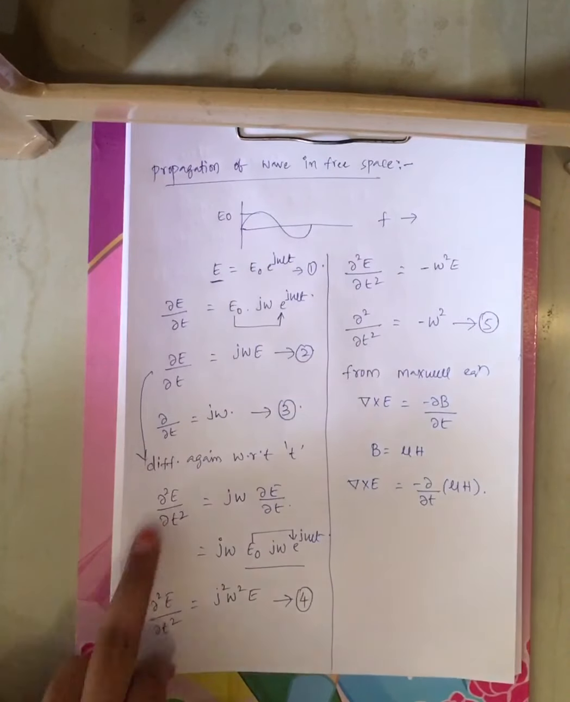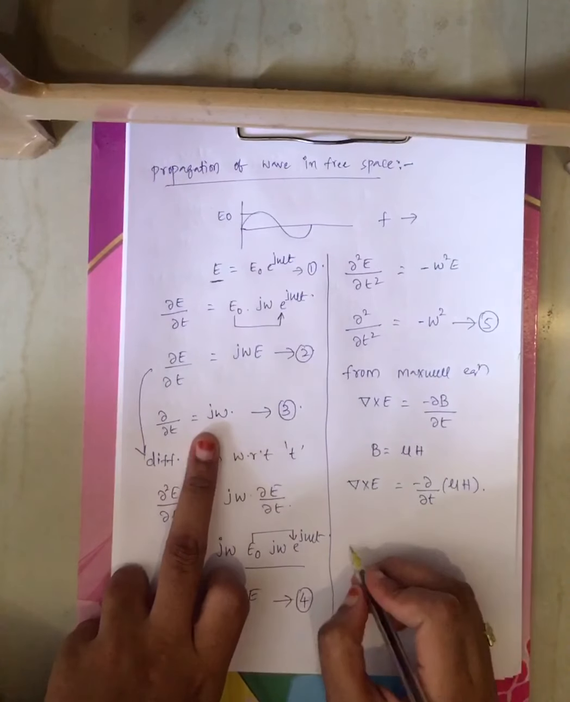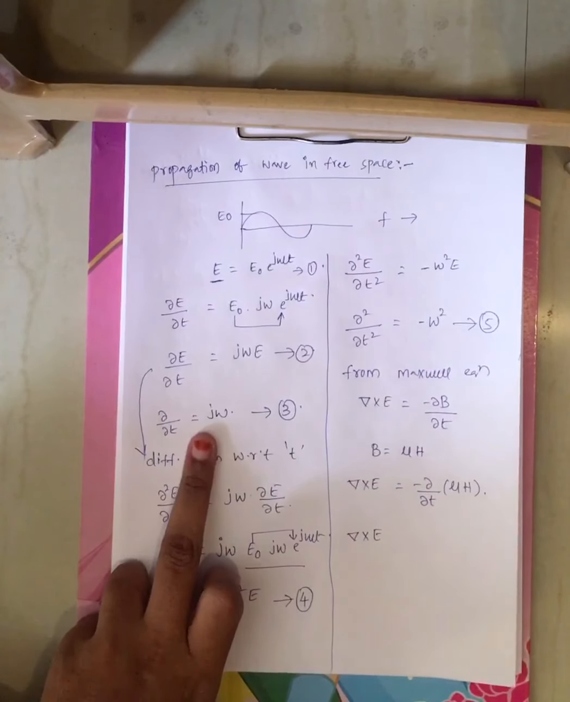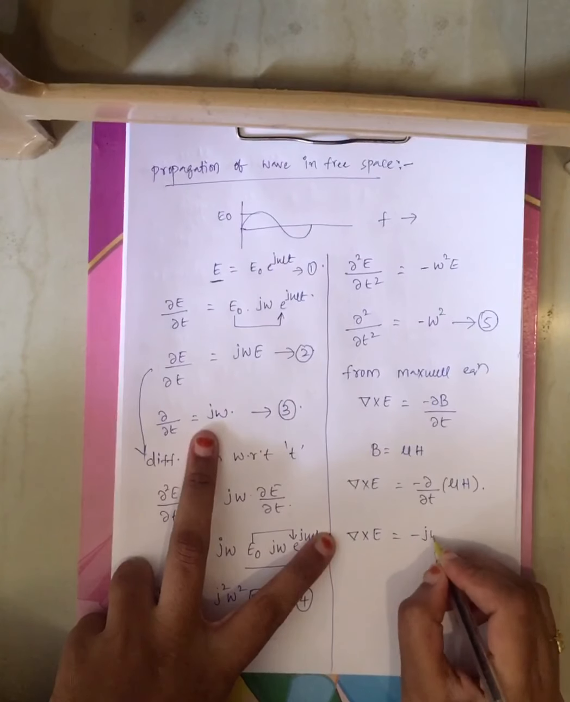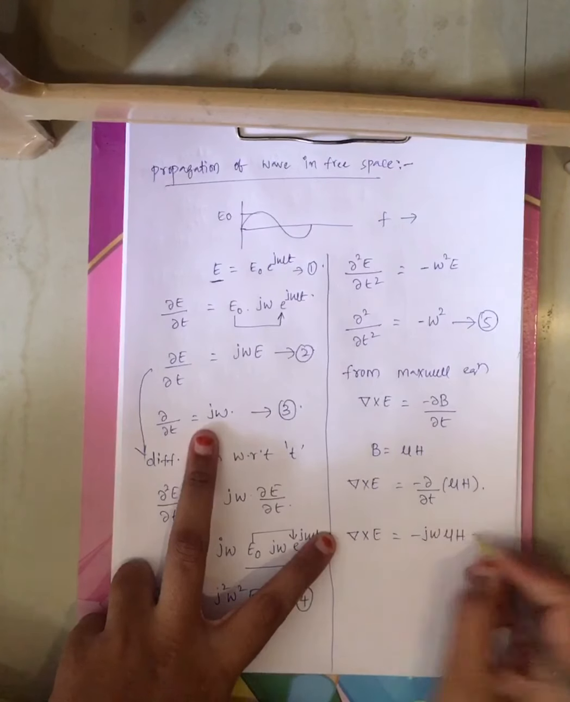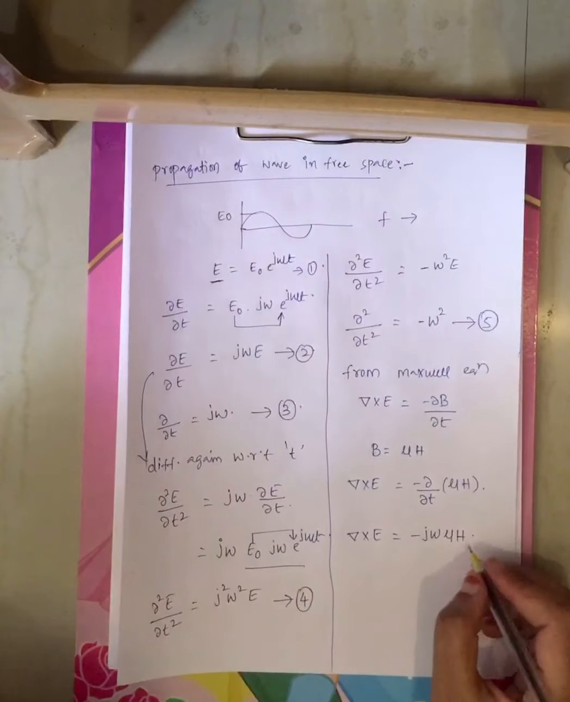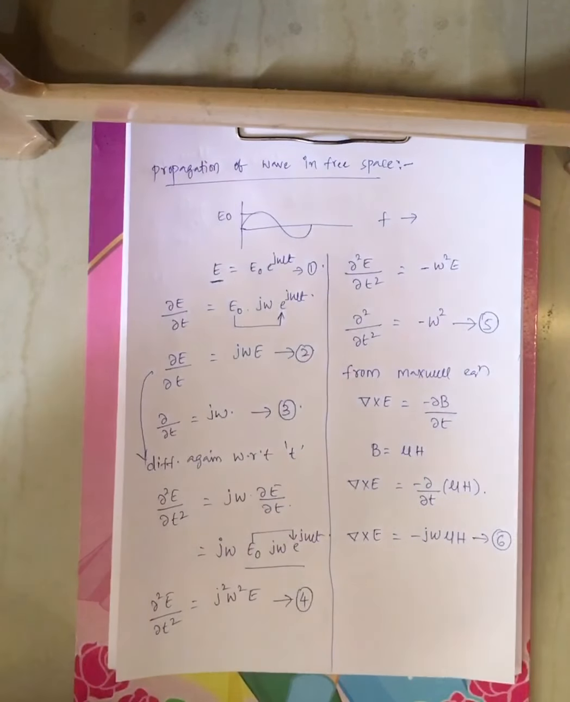Now from equation 3, dou by dou t is nothing but j omega, right? Now substitute that, you will get minus j omega mu H. Del cross E is nothing but minus j omega mu H. Now represent this as equation 6, right?